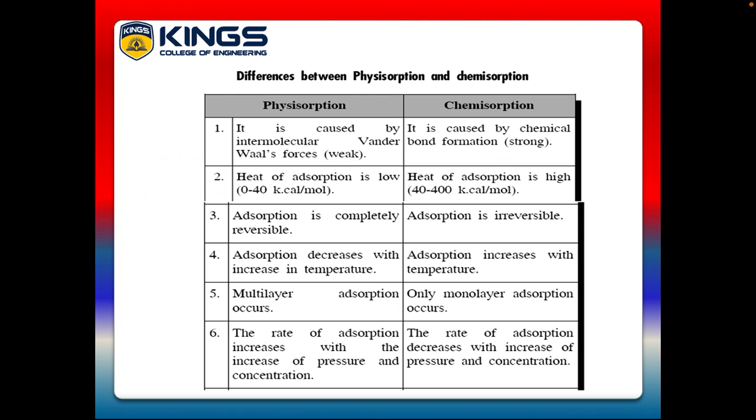The rate of physical adsorption increases with an increase in pressure and concentration. That means physical adsorption is directly proportional to pressure and concentration. If you increase the pressure and concentration, physical adsorption automatically increases. In chemical adsorption, the rate decreases with an increase in pressure and concentration. That means it is inversely proportional to pressure and concentration. If you increase the pressure and concentration, chemical adsorption automatically decreases. If they decrease, chemical adsorption automatically increases.